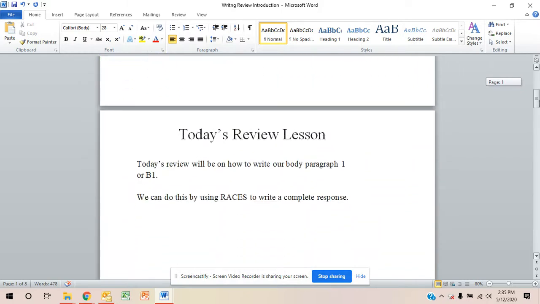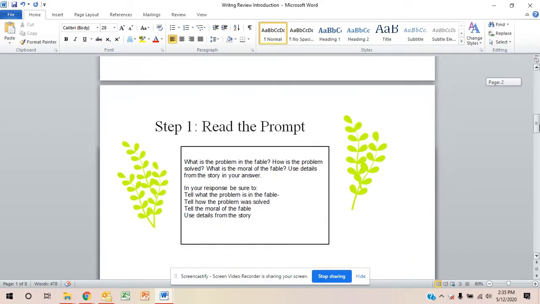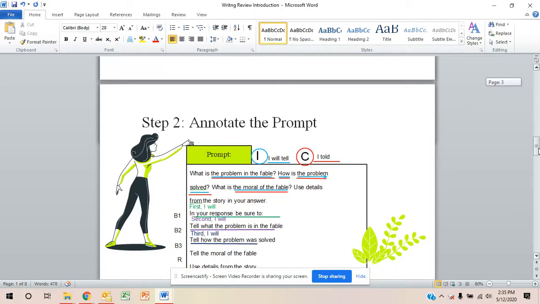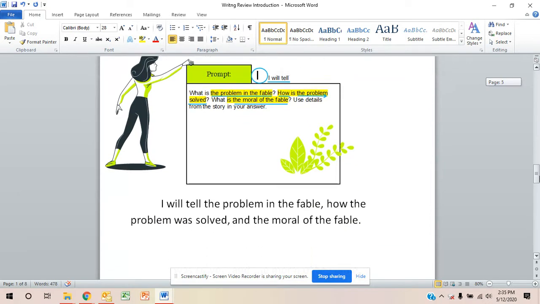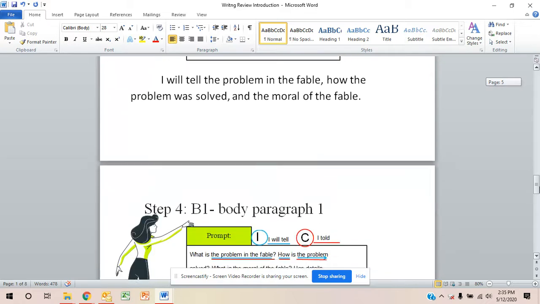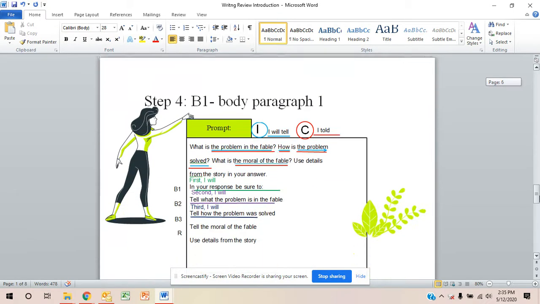Today's review lesson will be on how to write our body paragraph 1, or what we call our B1. We can do this by using RACES to write a complete response. In the previous weeks, we've done step 1 of reading the prompt. We've done step 2 of annotating the prompt into the paragraphs. We've done step 3 of writing the introduction, telling the problem in the fable, how the problem was solved, and the moral of the fable. So now we need to do step 4, which is our B1, our body paragraph 1.